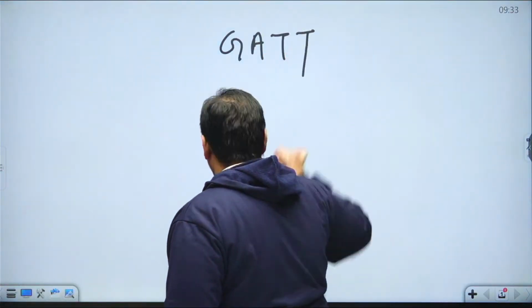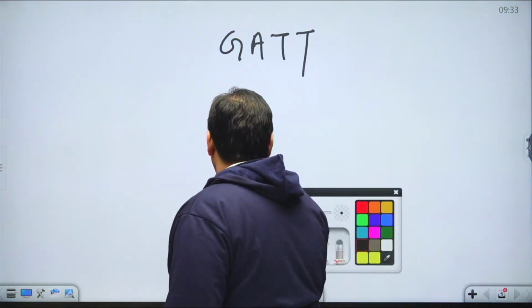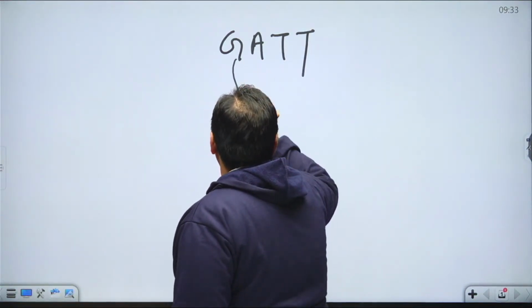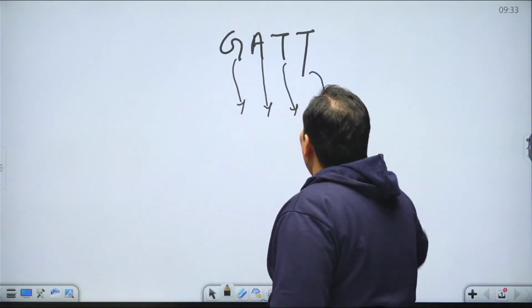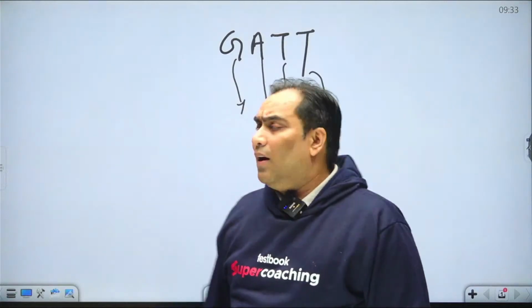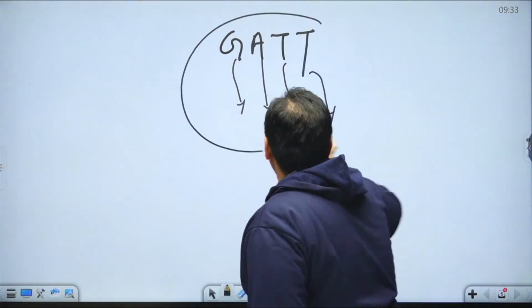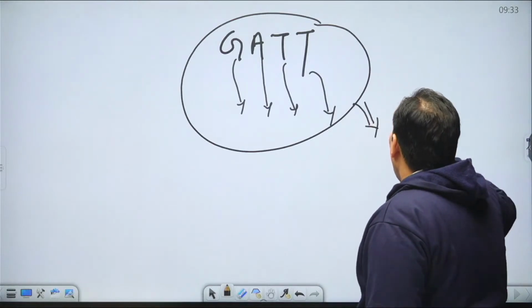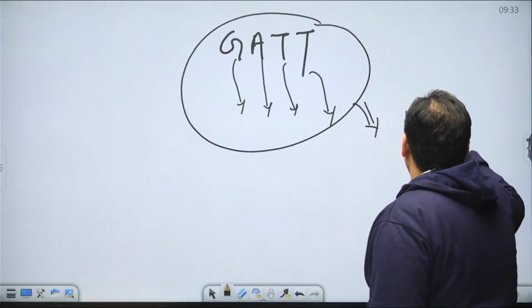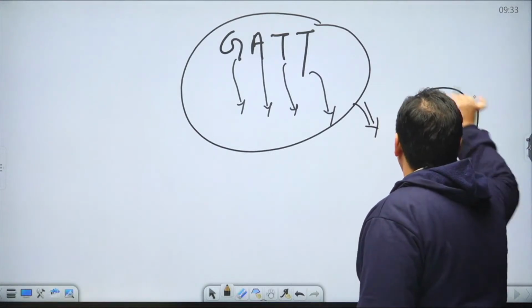What is GATT? General Agreement on Tariff and Trade. This was established in 1948 in Geneva.